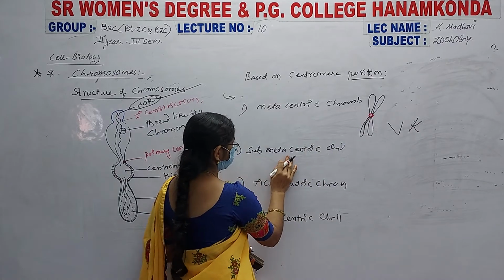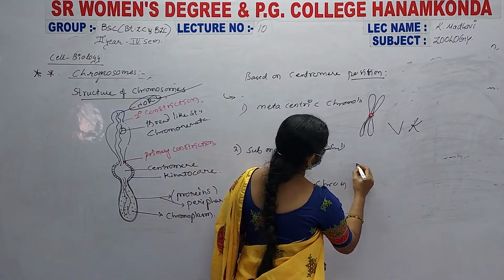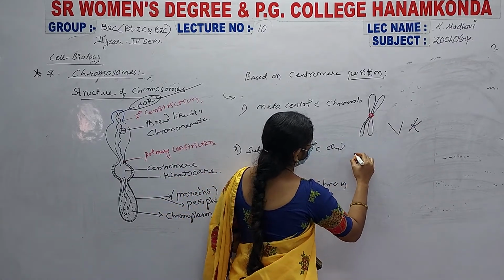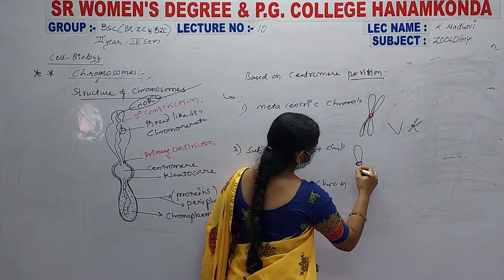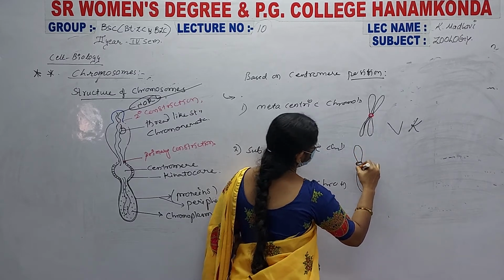Submetacentric means the centromere is present here, and the upper arm is somewhat shorter than the lower arm.